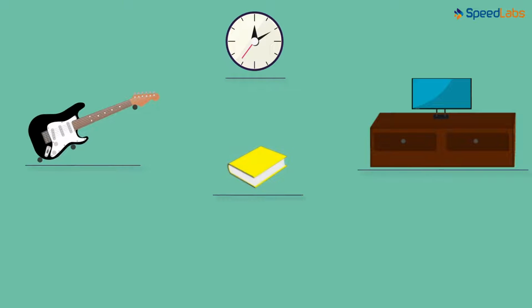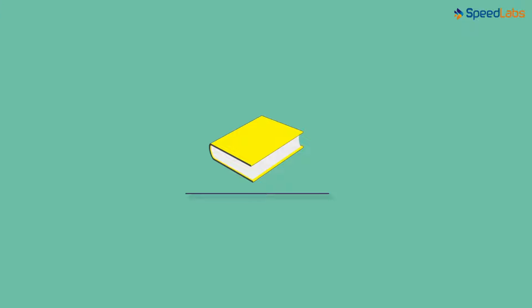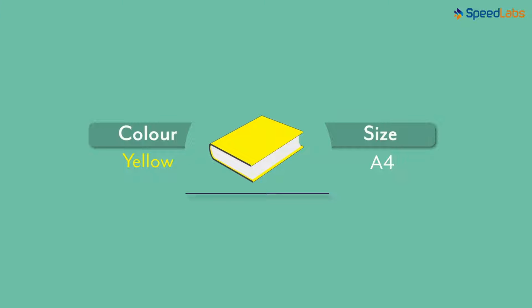How do we usually describe anything around us? Say for example a book. How would I describe the book? The size of the book surely would be the first thing to describe it. What else would you use to describe the book? Color of the book maybe? Yes, so we would say the book is A4 sized and has a yellow cover.